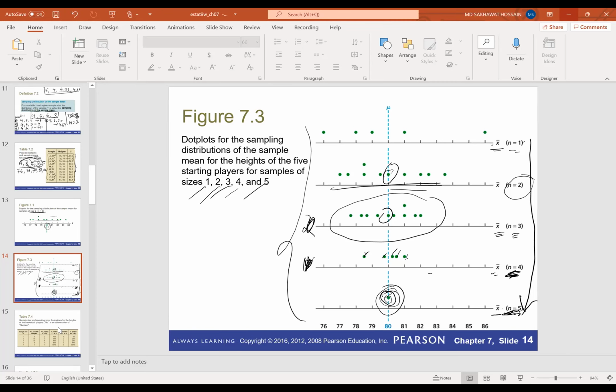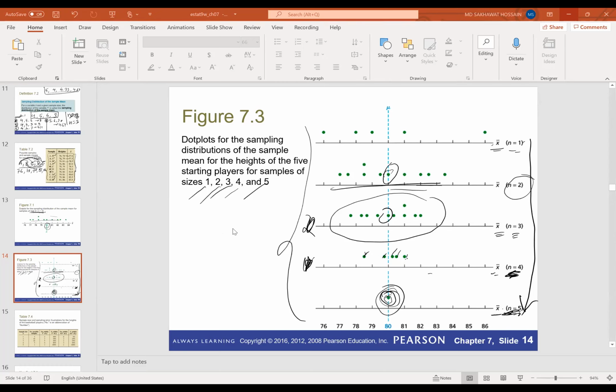Which one has less sampling error? Yes, n equals 4 has less sampling error.